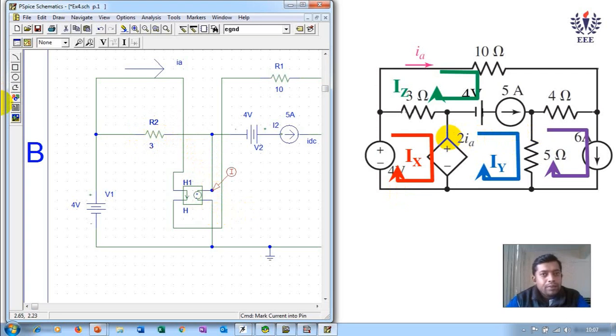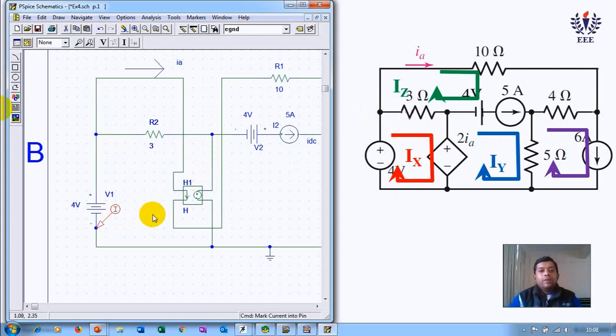Do I get Ix minus Iy or Iy minus Ix? I get Ix minus Iy. Now if I place the current marker at the negative end, then I get the value for Ix, because the current through 4 is nothing but Ix, which is your mesh current.